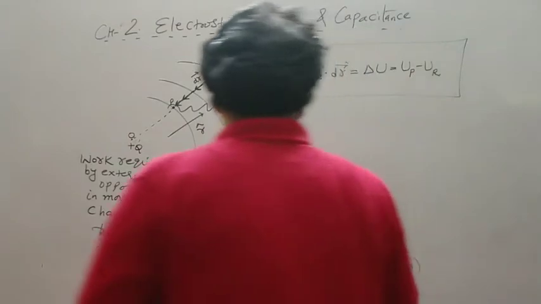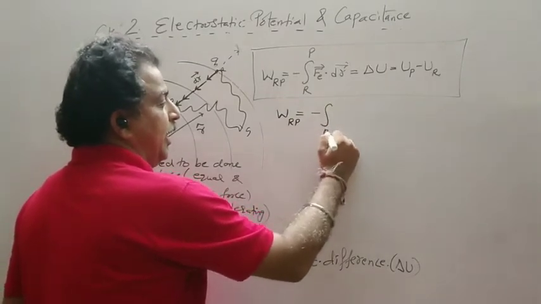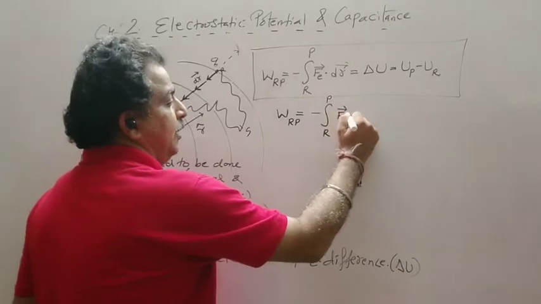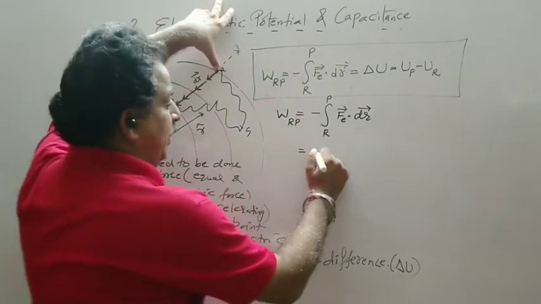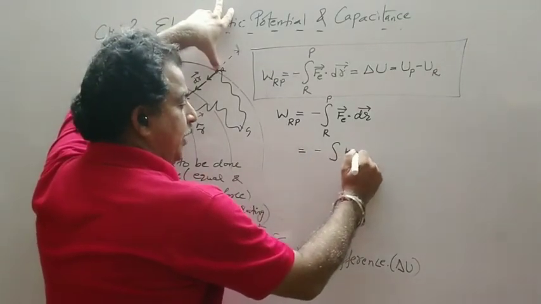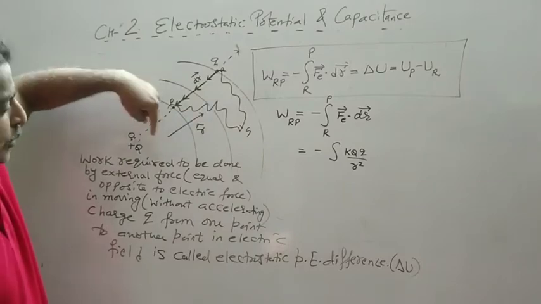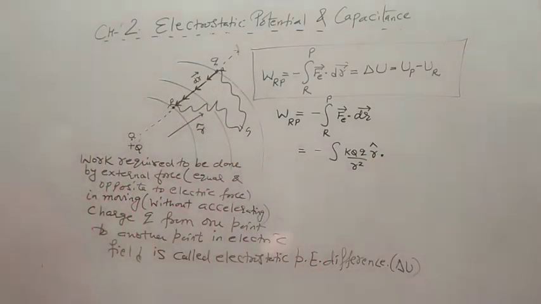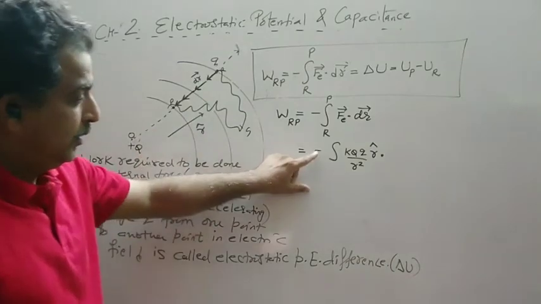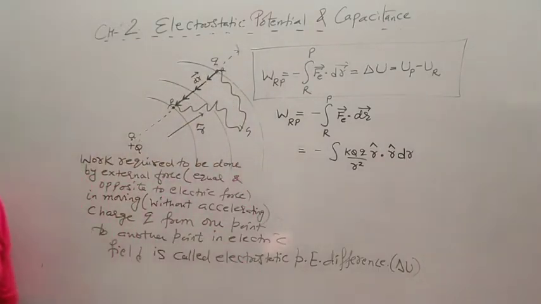Now let us see how we will do this. Work done from R to P is equal to minus integral R to P of Fe dot dr. Now this can be written as the electric force at point R, so that will be minus integral KQq upon r squared, the direction of electric force being radially outward, denoted by r cap, dot the displacement. The minus sign is already there, and any vector can be written as unit vector times its magnitude.